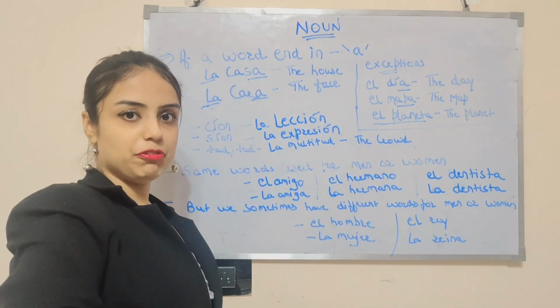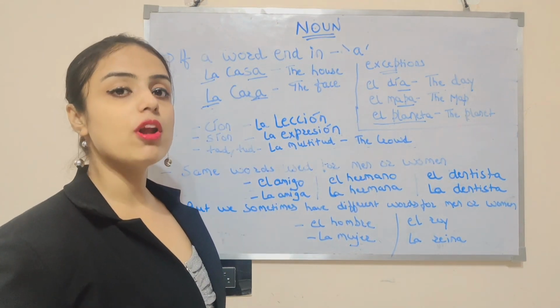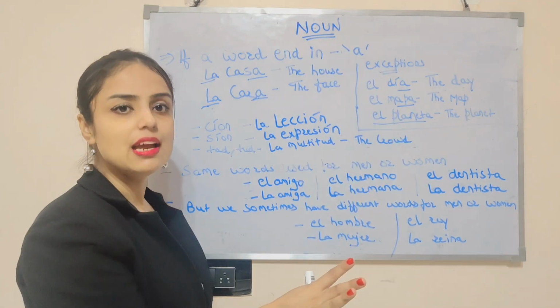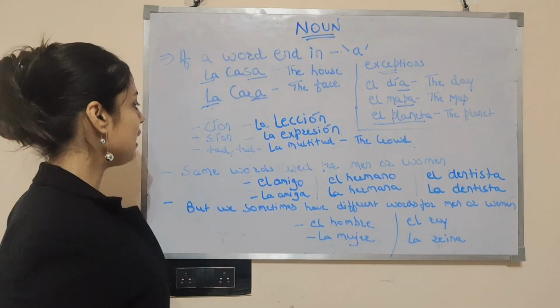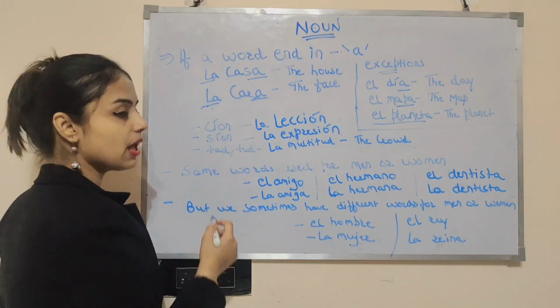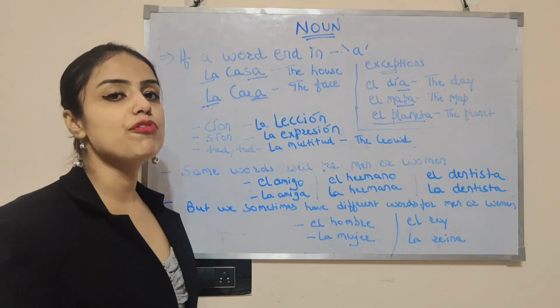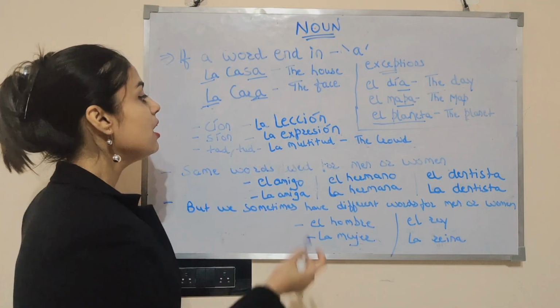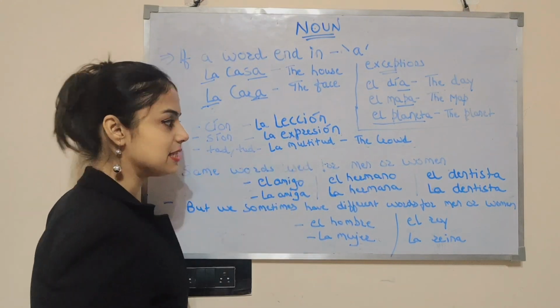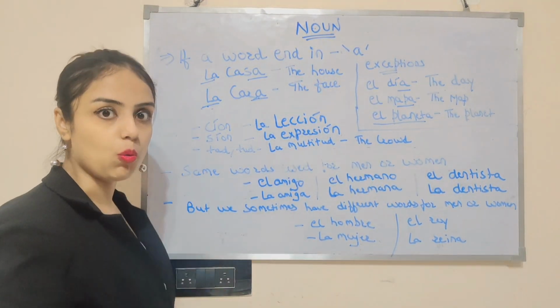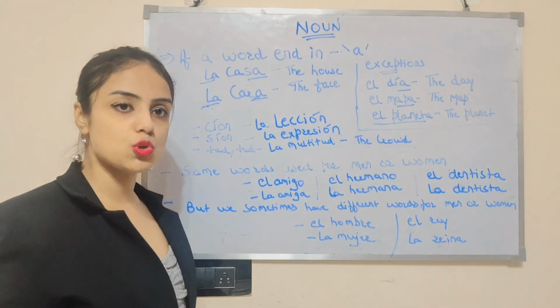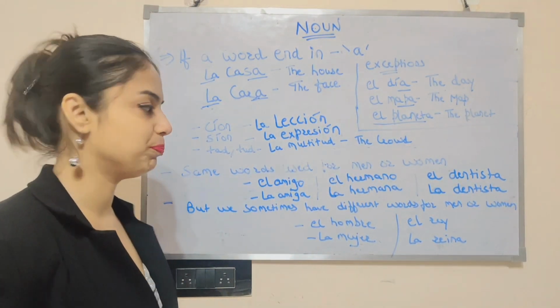So before I mentioned to you the exceptions for masculine, here are some of the exceptions for feminine. Now, those words which are ending with sión, tad, tud, these are also feminine. For example, la lesión, la expresión, la multitud, the crowd. So all these words are also categorized under feminine. Okay.